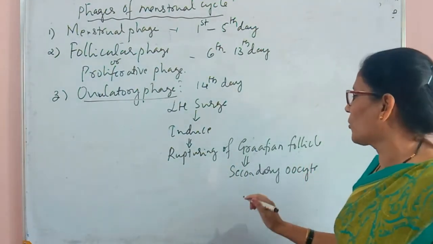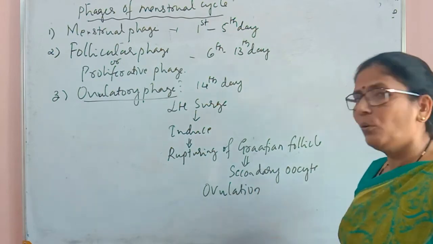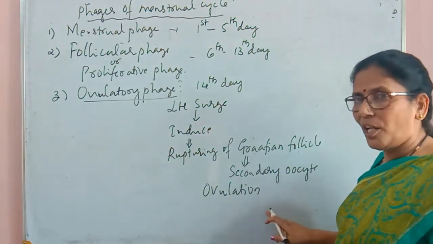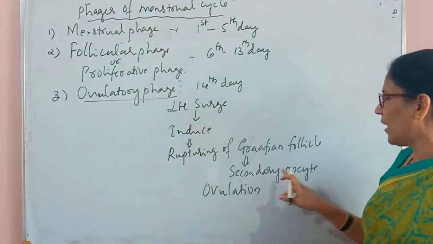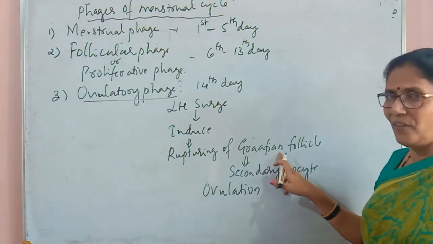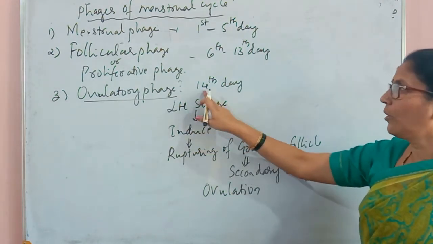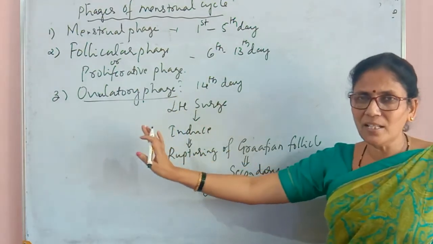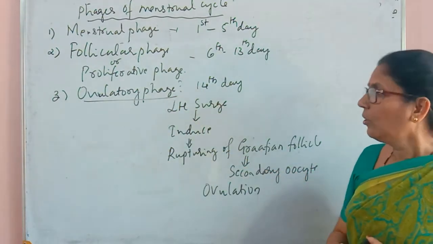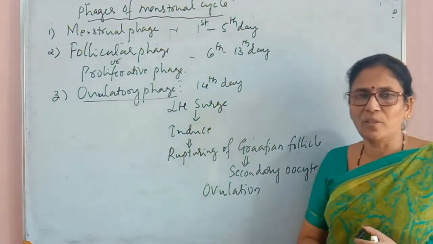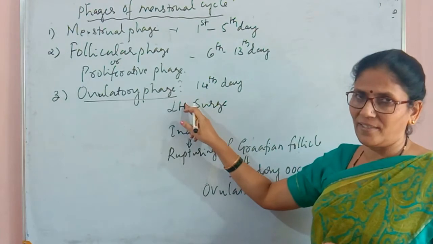This process is called ovulation. So what is ovulation? Ovulation is nothing but the release of the secondary oocyte from the Graafian follicle due to the LH surge on the 14th day of the menstrual cycle. These are the events which take place on the 14th day, and this phase is called the ovulatory phase.